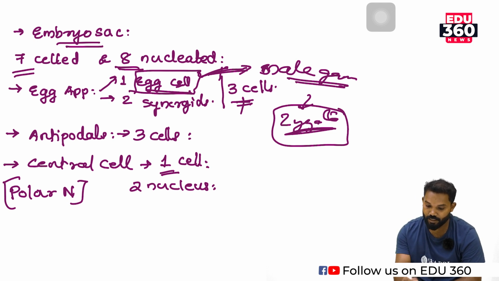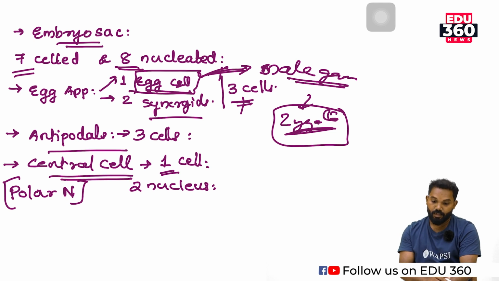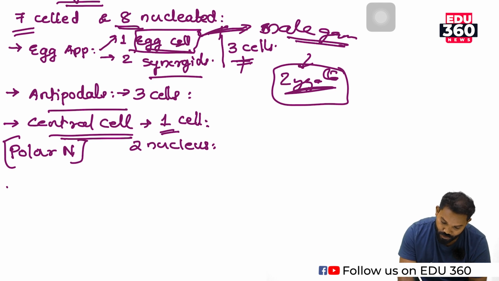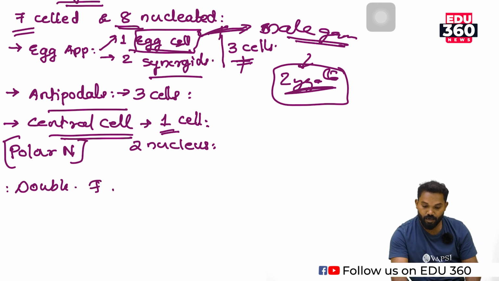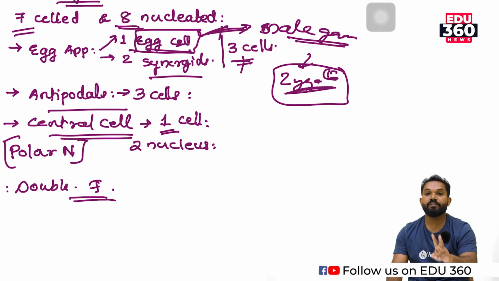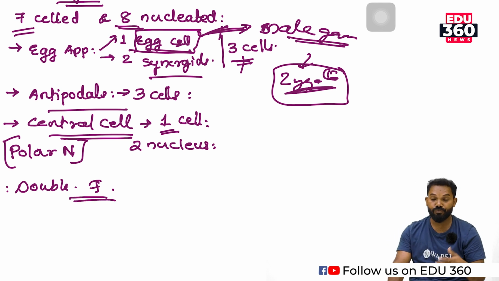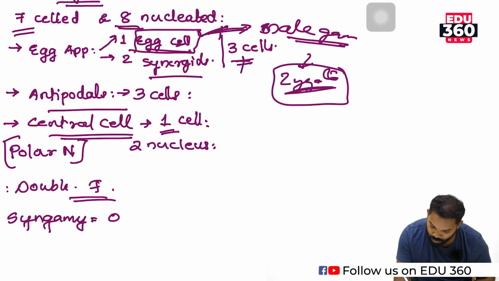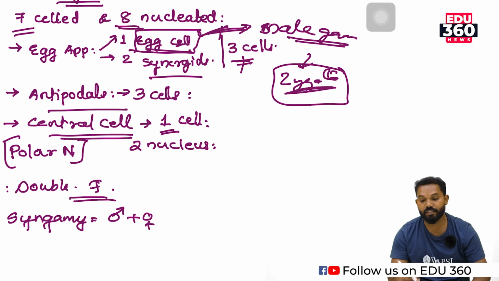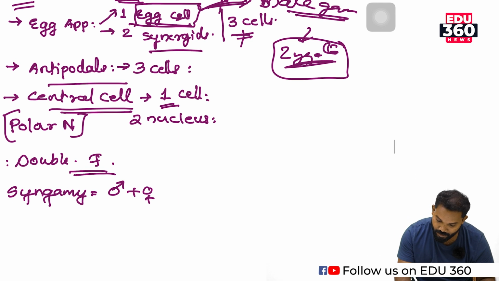Except these egg cells, there are 2 synergids, 3 antipodals, then 1 central cell. The main characteristic of angiosperms is double fertilization, which means there are 2 fusions or 2 fertilizations. One fertilization is known as syngamy, that is the fusion of the male gamete with the female gamete, the egg cell.